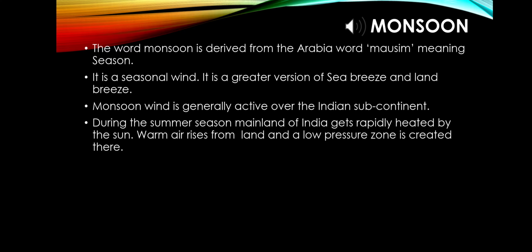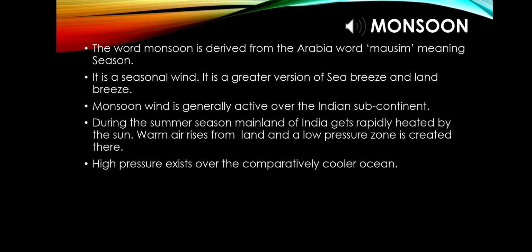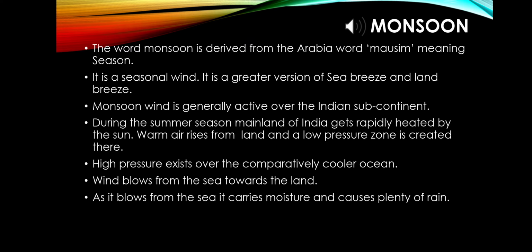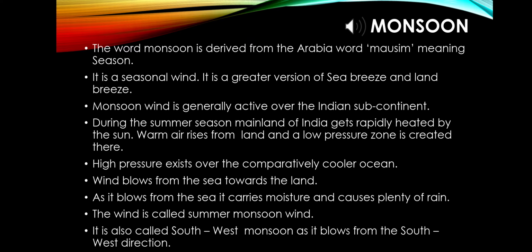During the summer season, the mainland of India gets rapidly heated by the sun and warm air rises from the land, and a low pressure zone is created there. High pressure exists over the cooler oceans, so the wind blows from the sea towards the land. As it blows from the sea, it carries moisture and that causes rainfall all over the land regions, and the wind is called summer monsoon wind. It is also called southwest monsoon as it blows from the southwest direction.